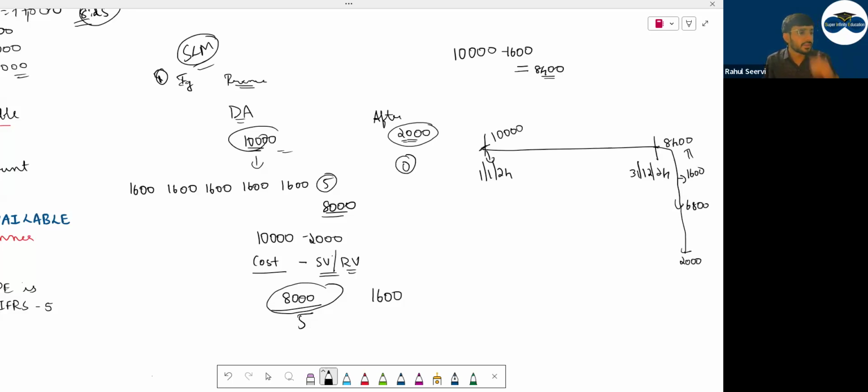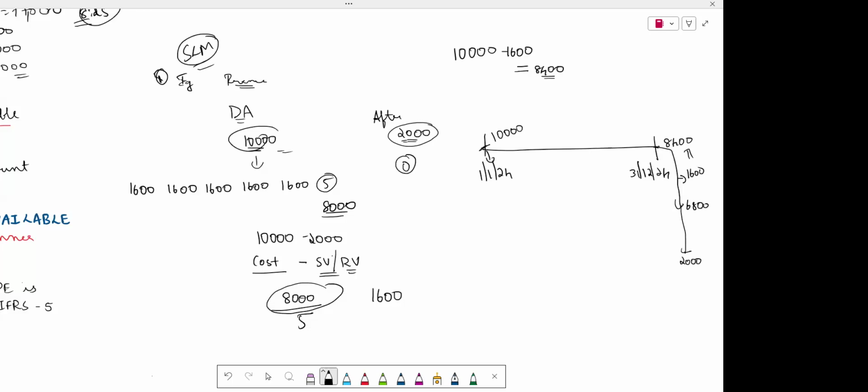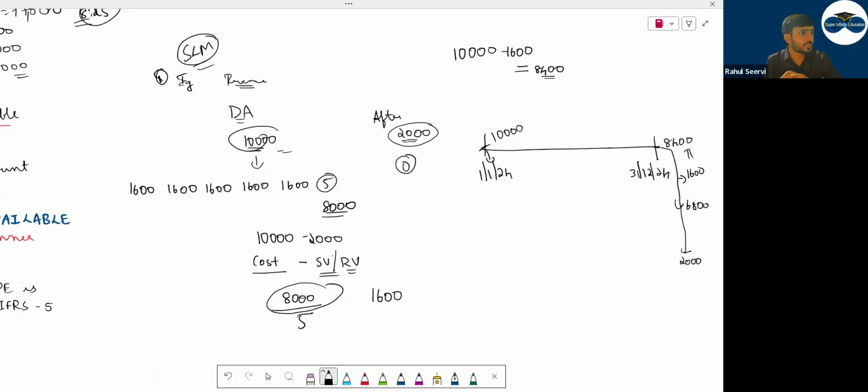Clear? Mahi, Raj, Priyanshi, Unnati? Yes, sir. Clear सबको ये? This method is known as what? SLM, straight line method. Now you will ask me question, sir, when should we start depreciation? The day when we purchase the asset, can we start the depreciation? No. The IS says that we are saying you a small point. You should remember that. What is that small point? Let's see now.